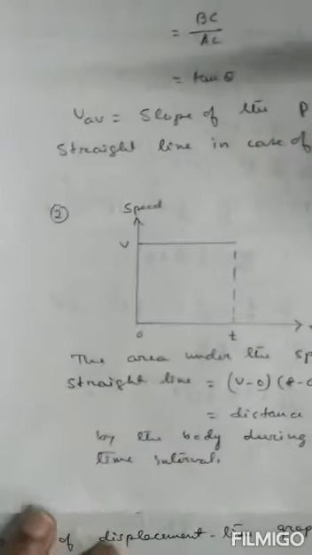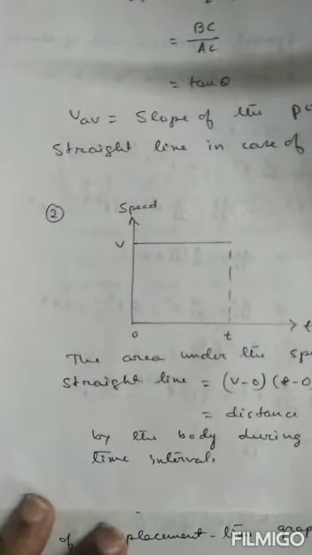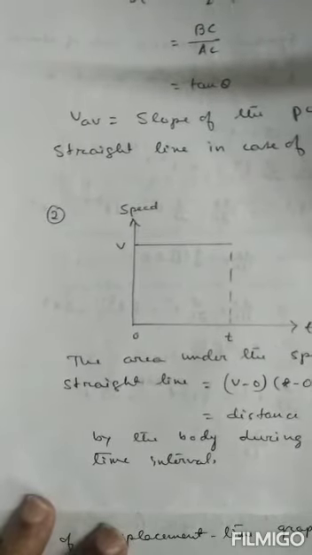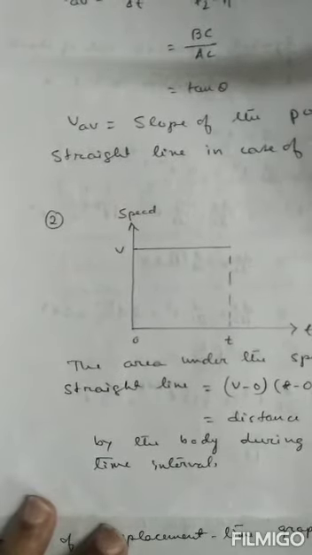So in the speed time graph, we have written that the slope of the tangent at any point to the distance time graph gives us instantaneous speed.